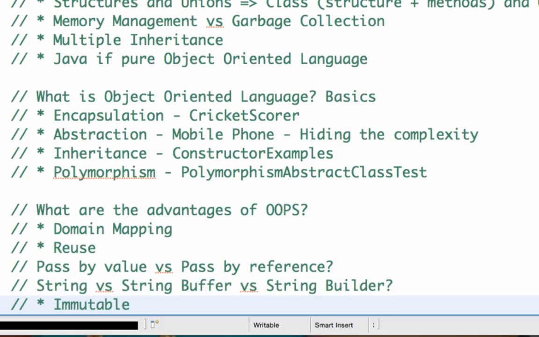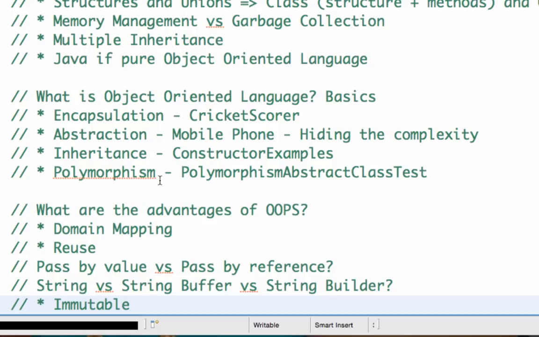What is an object-oriented language? Basically, an object-oriented language is something where the most important things are called classes. So you create a set of classes which interact and give you the functionality that we need.